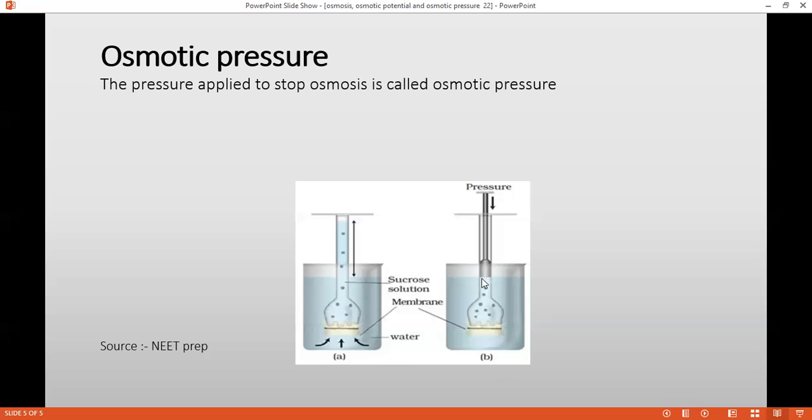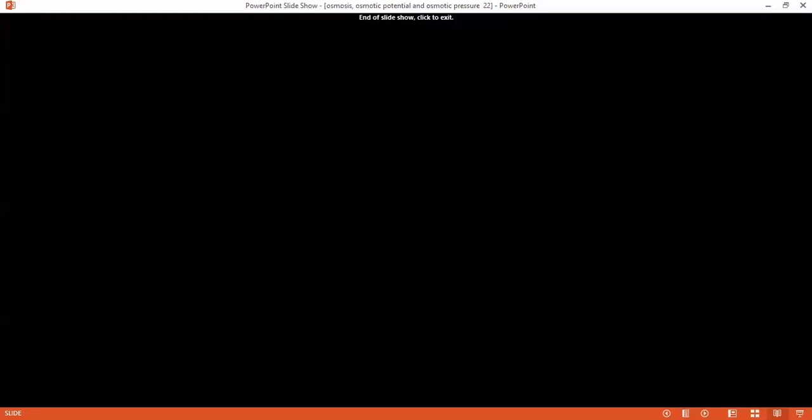You can see there is no rise in the level of the water inside the funnel because we are applying some pressure against it. So this is what's called osmotic pressure. I hope it is clear to all of you.